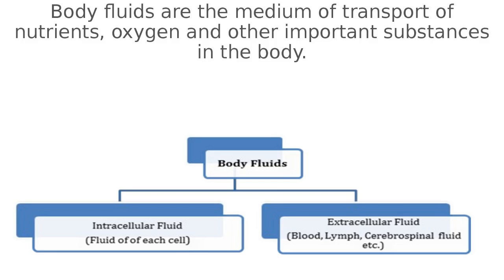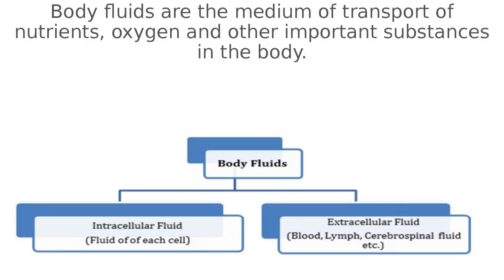What are fluids? In a general way, we can say something circulating in our body is known as fluid, or something that helps to distribute gases and nutrients throughout the body. Now the question is, what are the types of fluid? There are two types of fluids present in living organisms. One is intracellular fluid and the second one is extracellular fluid.